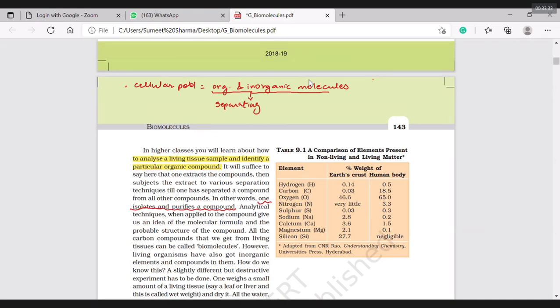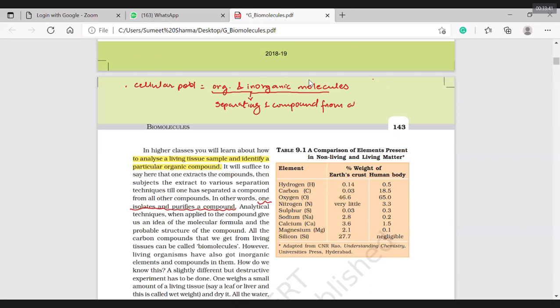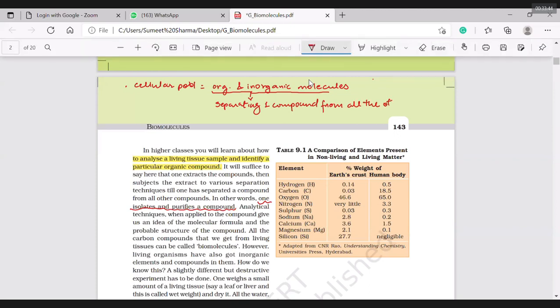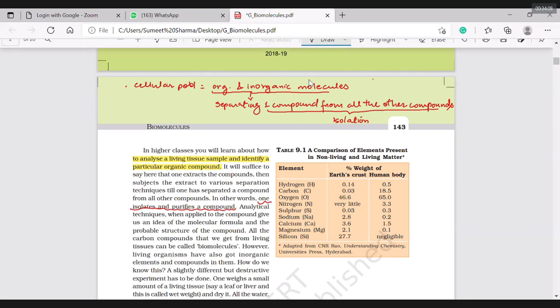Separating one kind of compound from all the other compounds is called isolation. And then I will do purification.